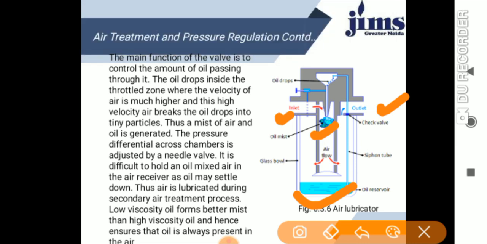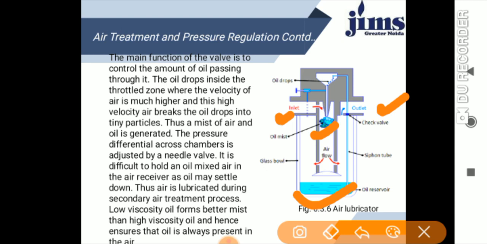So a mist of air and oil is generated. The pressure difference across the chamber is adjusted with the help of a needle valve.